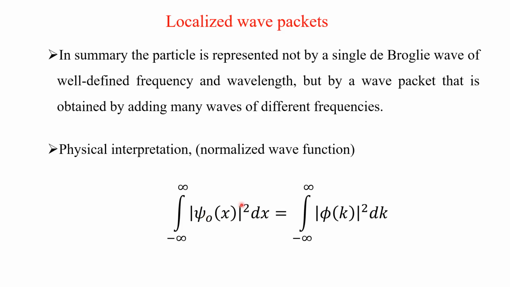If you take modulus square of it and integrate it, you will get probability. So integral over minus infinity to plus infinity, modulus of psi naught x squared dx is equal to integral over minus infinity to plus infinity modulus of phi of k squared dk, both are the same. Whether it is in position representation or the k representation, the probability will not change.